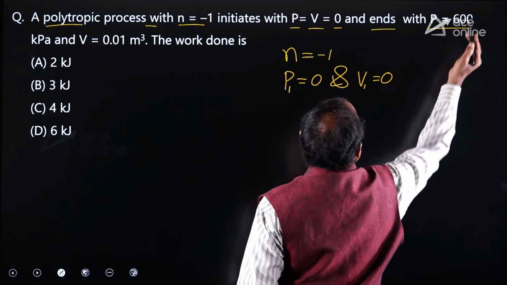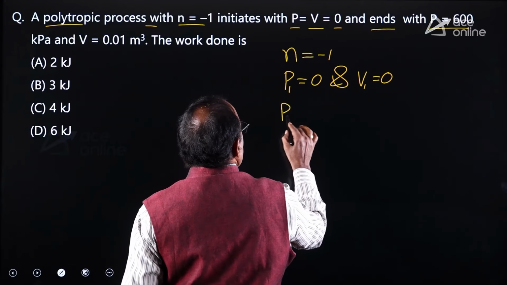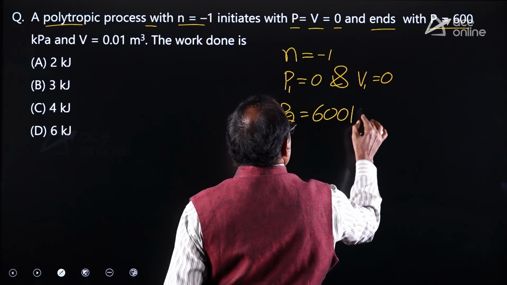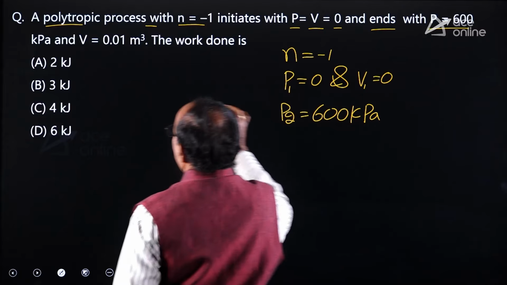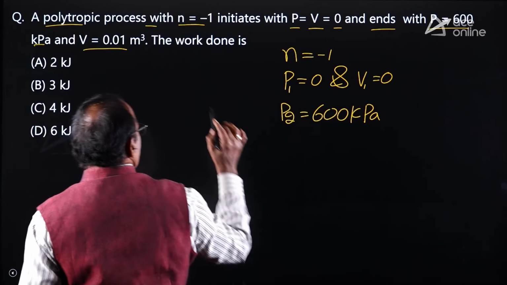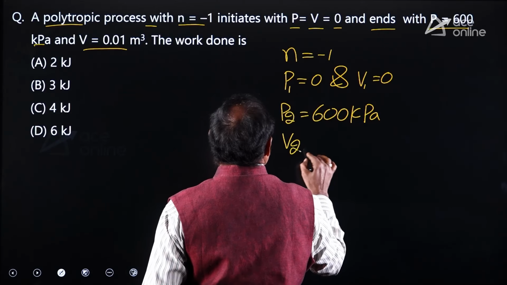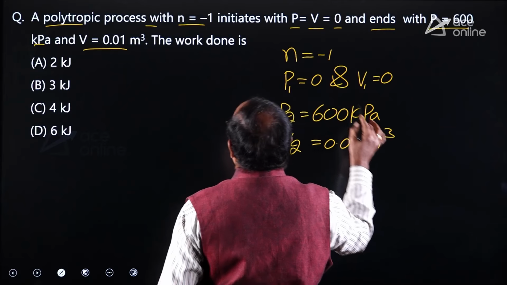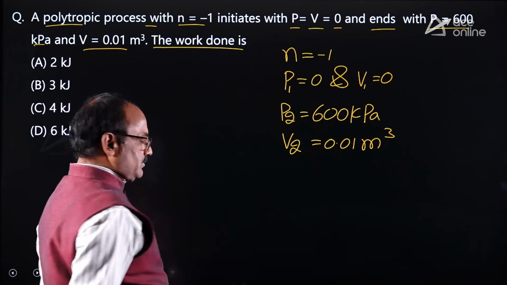And ends with final pressure P2 equal to 600 kilopascal and final volume V2 equal to 0.01 meter cube. The work done you are asked to decide.